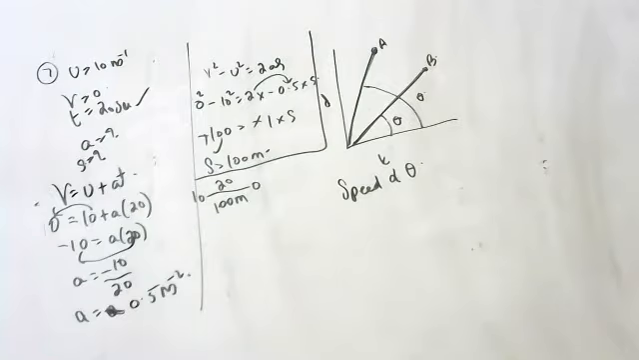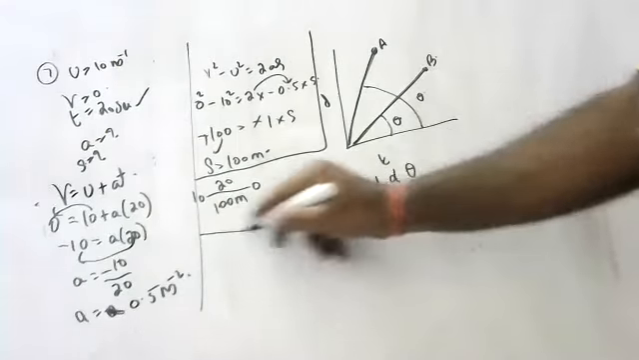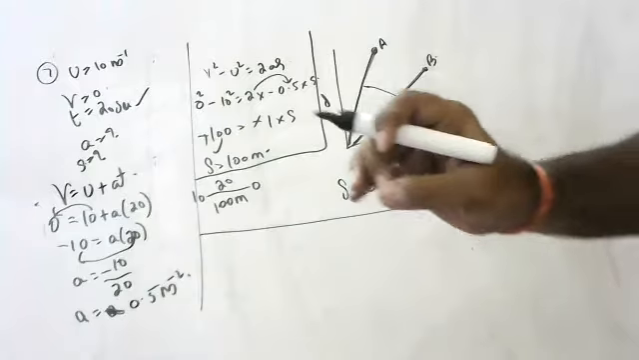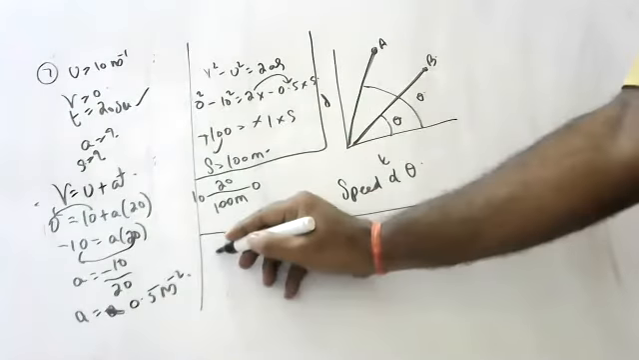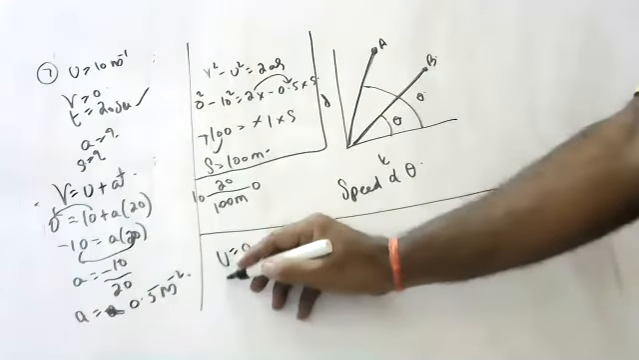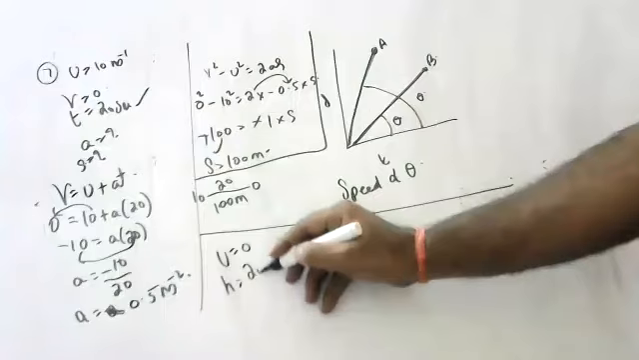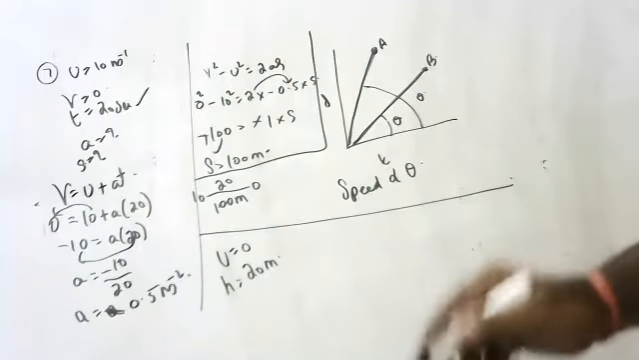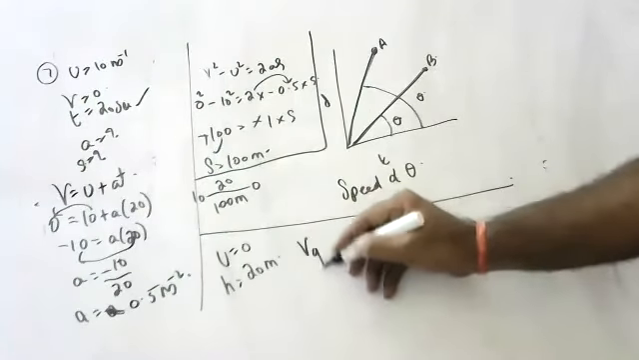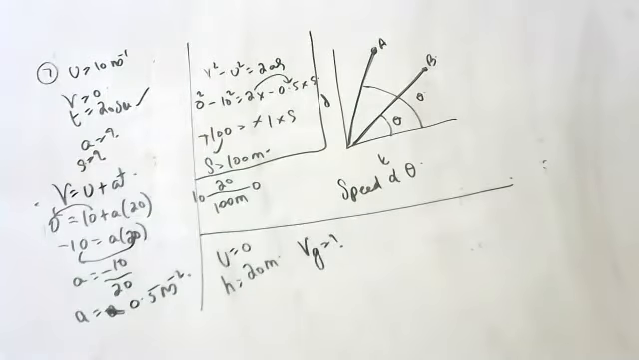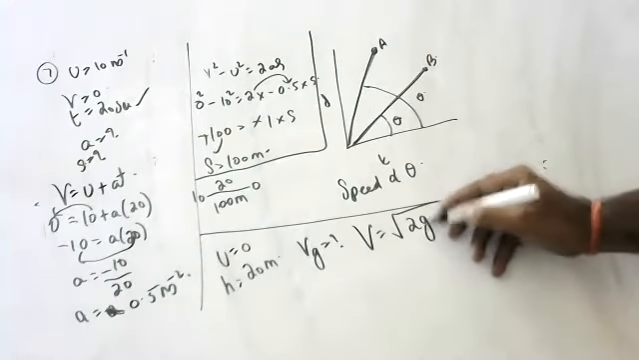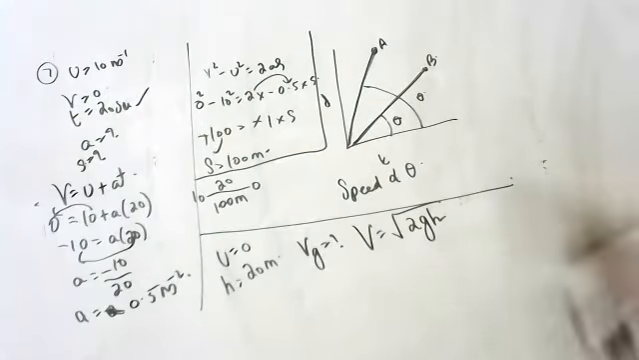Next question, children. A ball is gently dropped, which means initial velocity is 0, from a height of 20 meters. What is the velocity while striking the ground? Do you remember the formula I have given? V is equal to root 2gh. Velocity while hitting the ground is root 2gh.